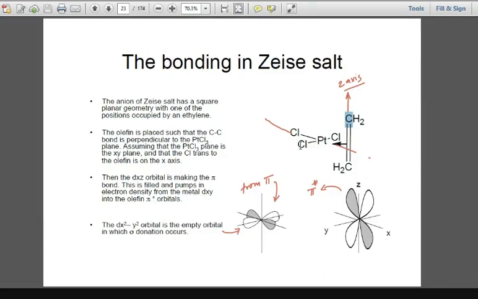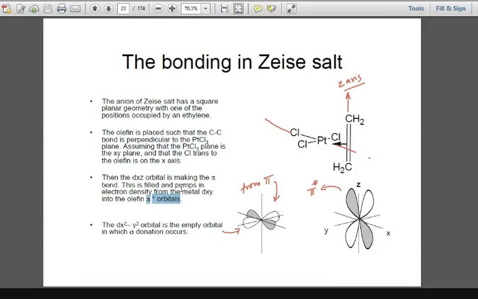Clear hai? And the remaining Cl are going to be put in the xy plane. हाँ, अब देखिए, the dxz orbital is making the pi bond, dxz, and this is filled and pumps the electron density from the metal dxy into the pi star orbital. ये dxz नहीं होगा, dxy होगा, ठीक है? So basically what would happen? The dxy orbital, the filled dxy orbital will pump in the electron density from metal to the pi star antibonding orbital